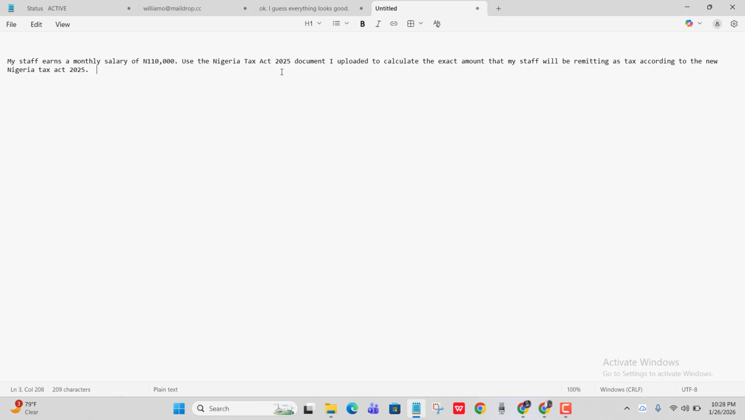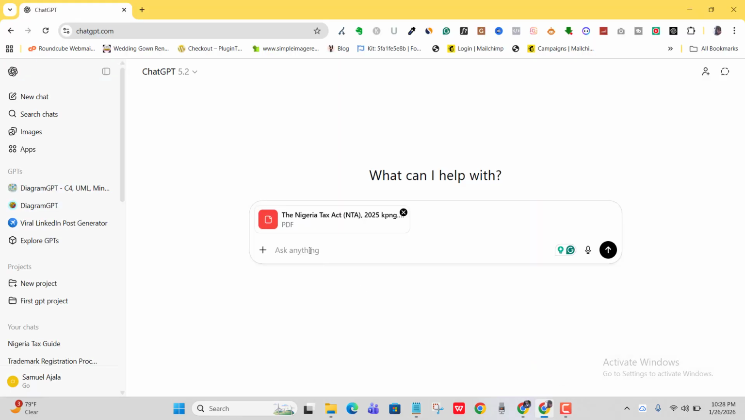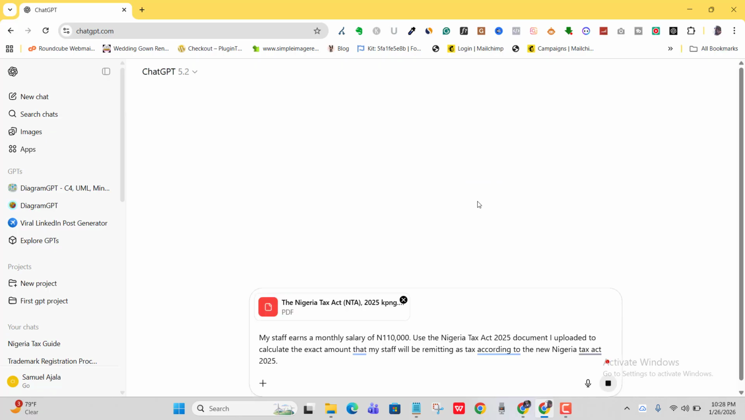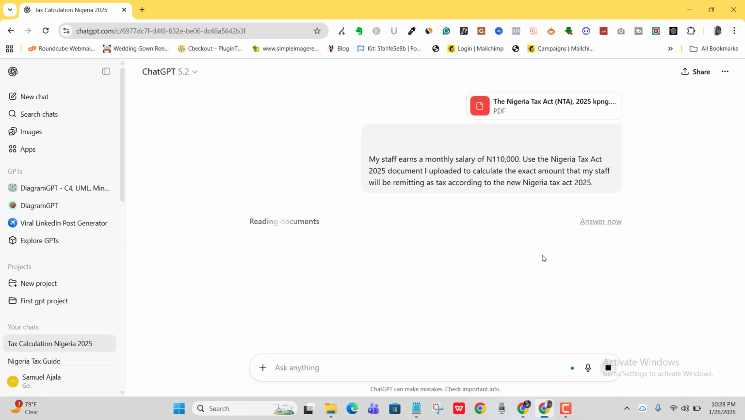Use the Nigerian Tax Act 2025 document I uploaded to calculate the exact amount that my staff will be remitting as tax according to the new Nigerian Tax Act 2025. Okay, so I'm just going to bring that, and then I'm going to give it to ChatGPT, and let's see what ChatGPT is going to give us. So I'm going to send this, and let's wait a few moments and let's see what we're going to have from ChatGPT.